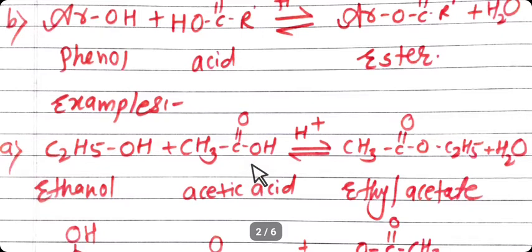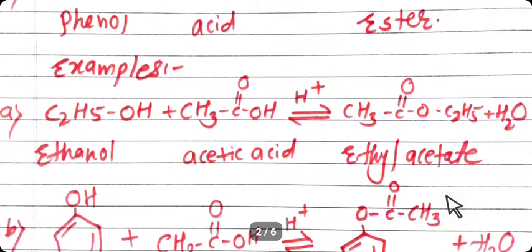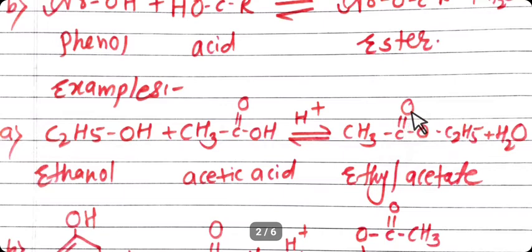Water is removed, OH and H are removed, and the remaining parts, CH3C double bond O and C2H5, combine with each other and form the ester CH3C double bond O C2H5. The name of the ester is ethyl acetate.